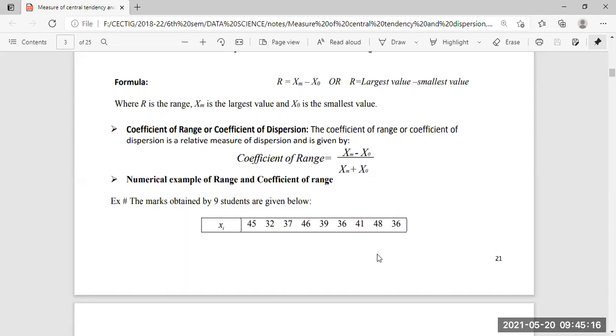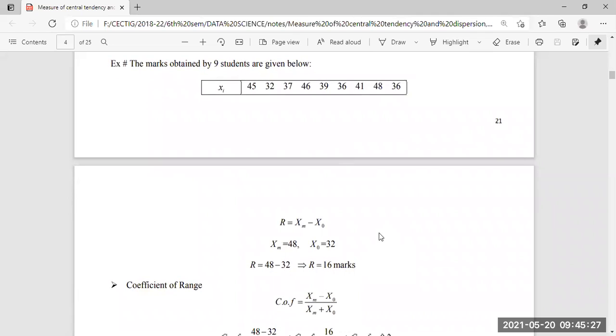So what is the formula for range? The range is the difference between the largest and the smallest value. The largest value is 48 and the smallest value is 32, so the range is 48 minus 32, that is 16. This is the simple example for finding the range. Just find the largest and the smallest value and the range will automatically be calculated.